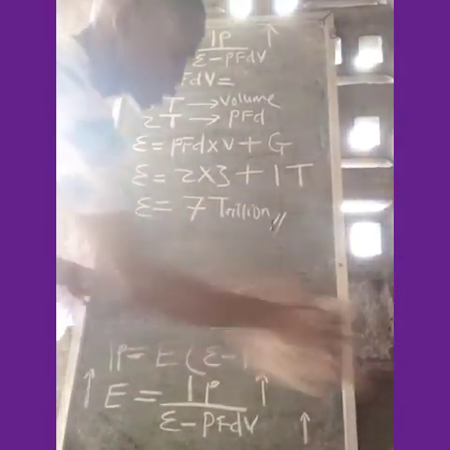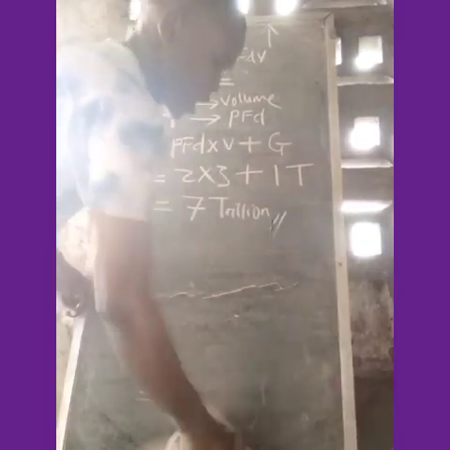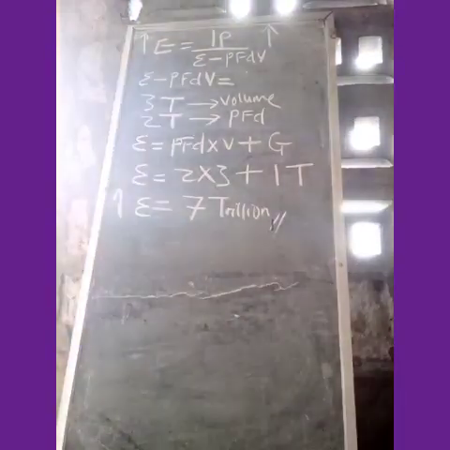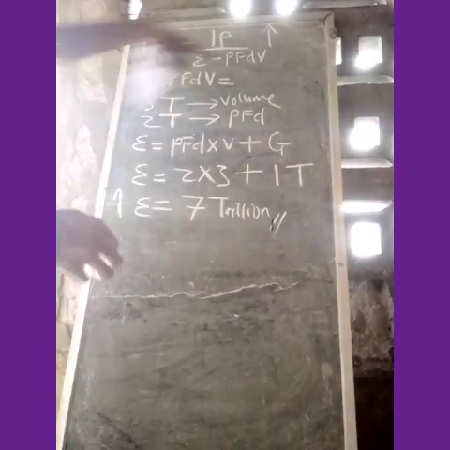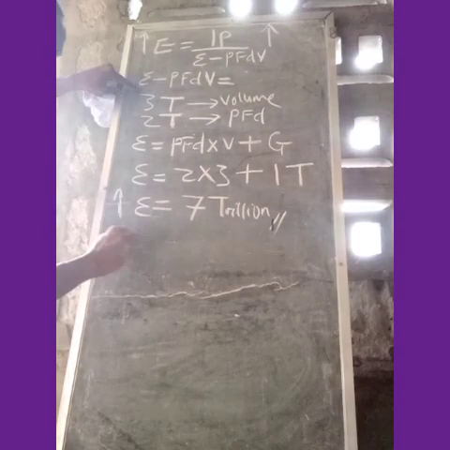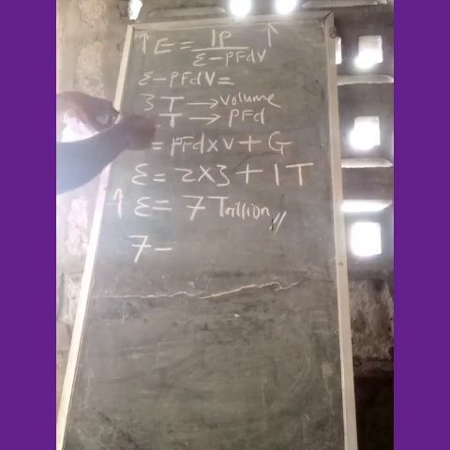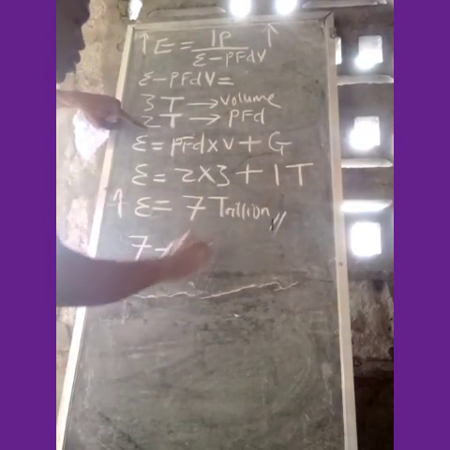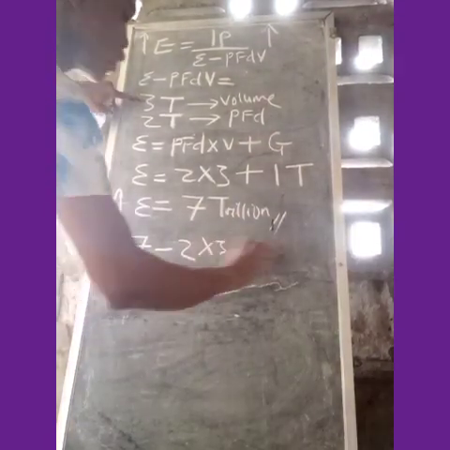So how do we continue? This is interesting. Let's put this value in here. E is 7 trillion, minus PFD, which is 2 times 3, which is 6.